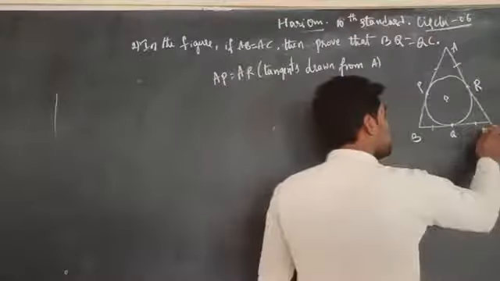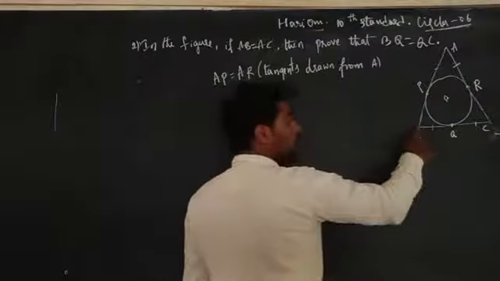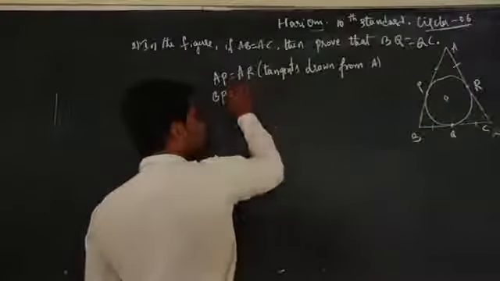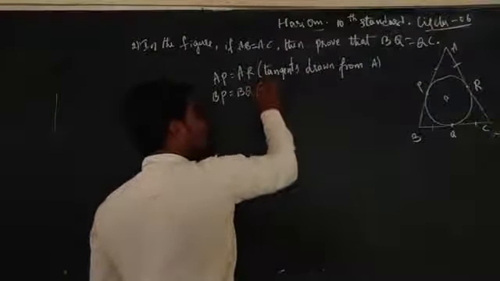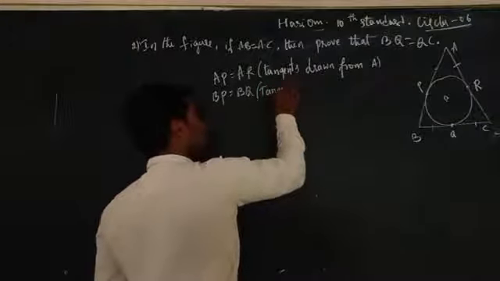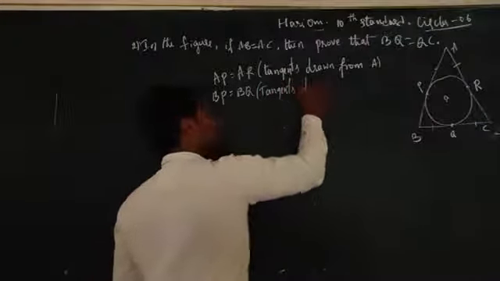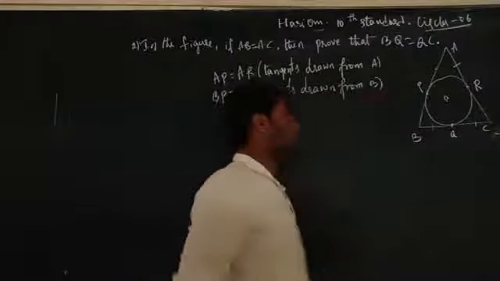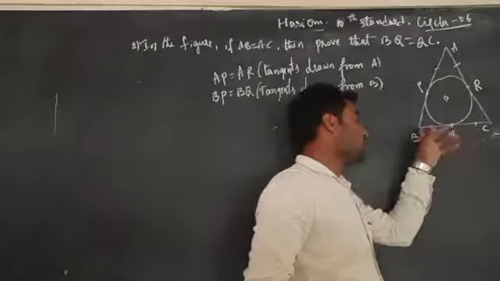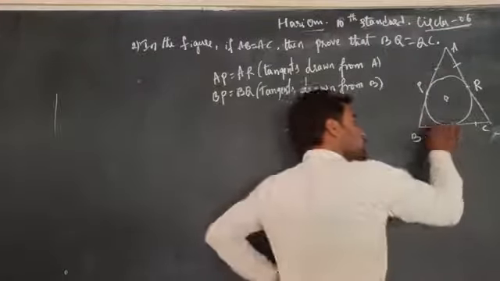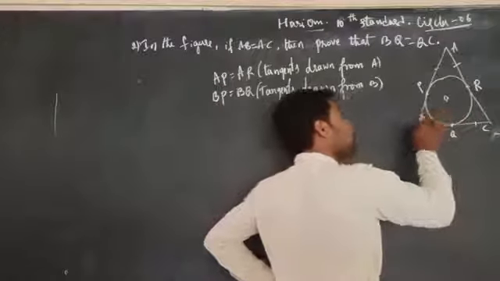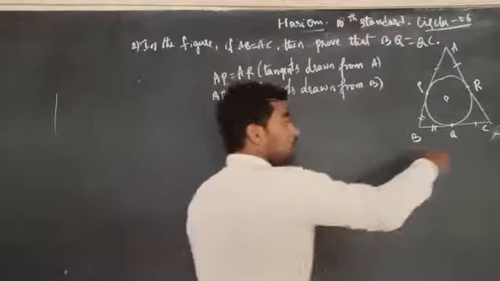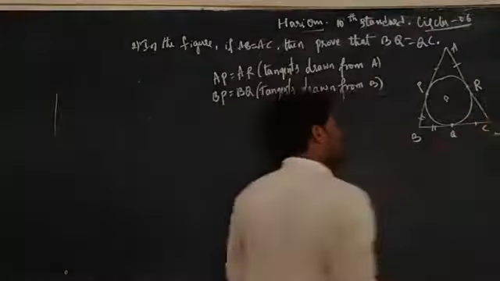Again we can write, the length of BQ is equal to BP. The length of BP is equal to BQ. Reason: tangents drawn from the external point B. The tangents drawn from the external point to a circle are equal. Therefore, the length of BQ is equal to BP by the theorem. Again we can write the length of CQ is equal to CR.